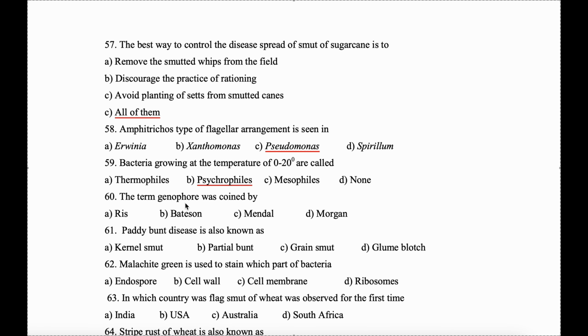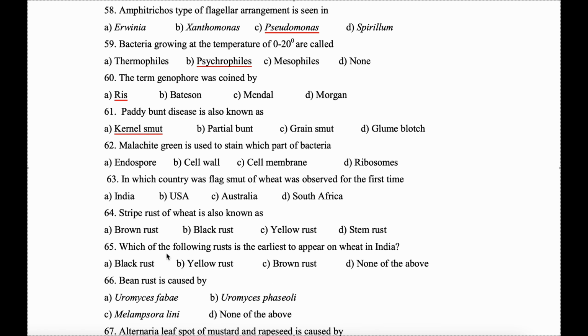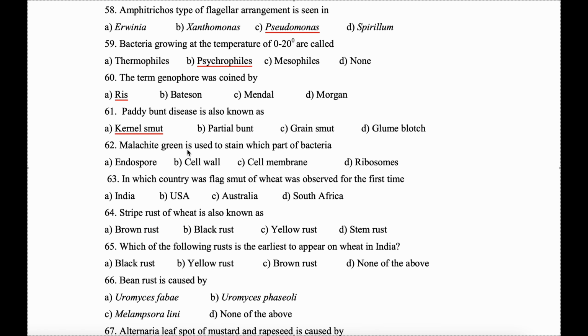60. The term genophore was coined by Ris. 61. Paddy bunt disease is also known as kernel smut. 62. Malachite green is used to stain which part of bacteria? So, it is used to stain endospore.